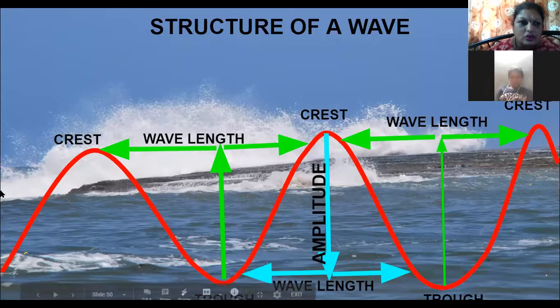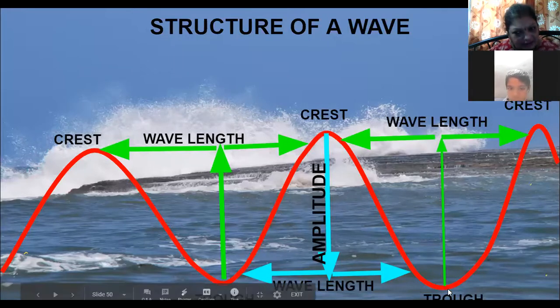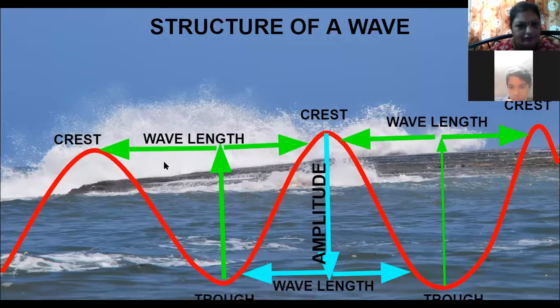So this horizontal distance between the two crests is called the wavelength, and the vertical distance between a crest and a trough is called the amplitude. So this is the structure of a wave.